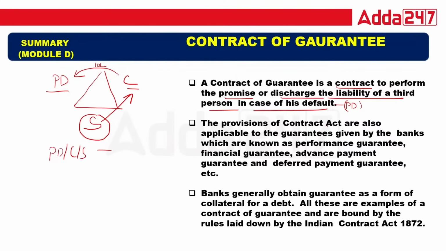The provisions of the Contract Act are also applicable to guarantees given by the bank. In this second paragraph, there is the bank guarantee. The first is performance guarantee, then financial guarantee, advance payment guarantee, and deferred payment guarantee. So there are 4 types of bank guarantee mentioned in the book. For example, in a performance guarantee, the bank gives a guarantee on the performance or completion of a particular project. Financial is for a particular finance, and for deferred payment, the bank gives a guarantee on an installment basis. We have already read the types of bank guarantee in the paid batch. Okay.